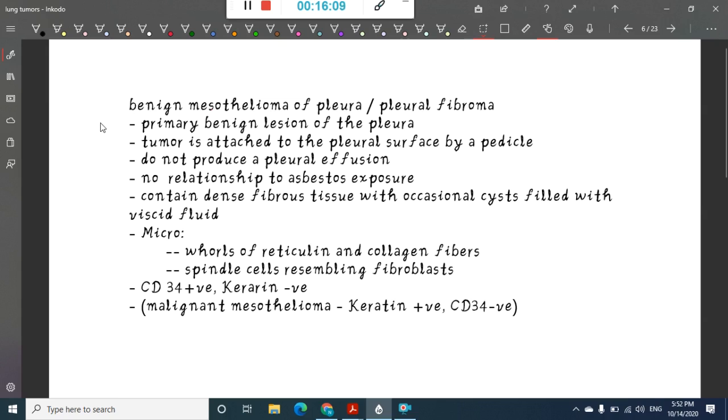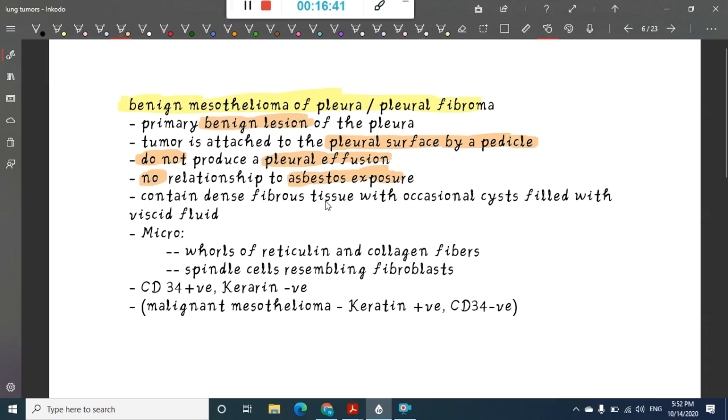Okay, let me revise it once. We have an entity called benign mesothelioma of pleura or fibroma. This is a benign tumor lesion of the pleura. Here the tumor is attached to the pleural surface by a pedicle, and will not produce any pleural effusion. There is also no relationship with asbestos exposure.